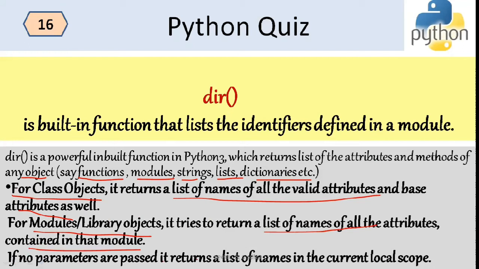So if no parameters are passed, like for example, in this case, I am not passing anything inside it. So it is simply dir. So when no parameters are passed, it returns the list of names in the current local scope. So dir is used to get a list of identifiers defined in a module, and it is a built-in function.